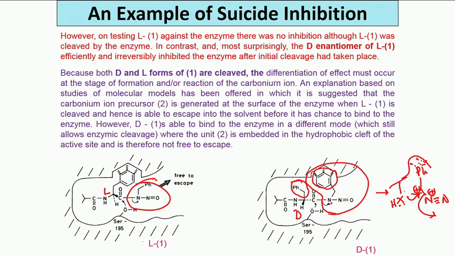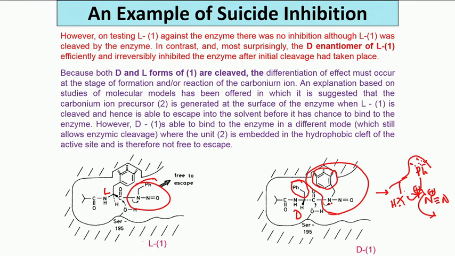Now, this is an example of suicide inhibition, because as I said, in suicide inhibition the inhibitor goes and binds, then the enzyme does the normal reaction. Normal reaction means chymotrypsin is supposed to hydrolyze an amide bond, and that is what has happened. But after the hydrolysis, the species that is generated is extremely reactive, and because of this switch over from L to D, this benzyl is bound to the hydrophobic pocket.